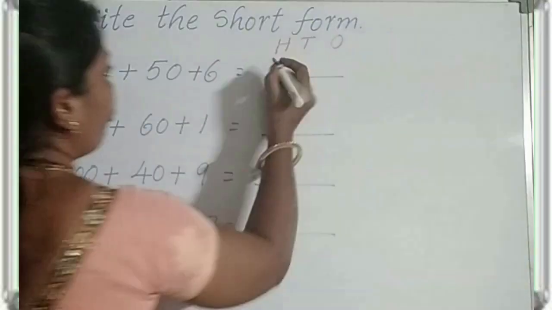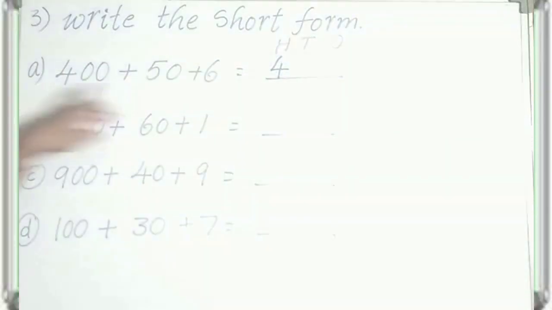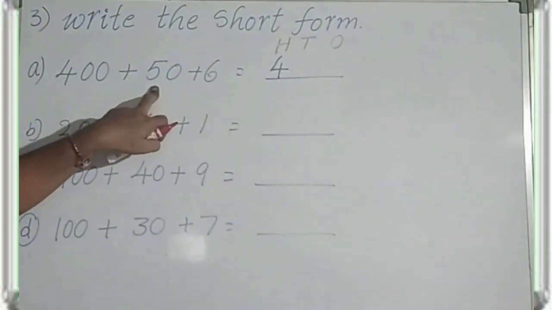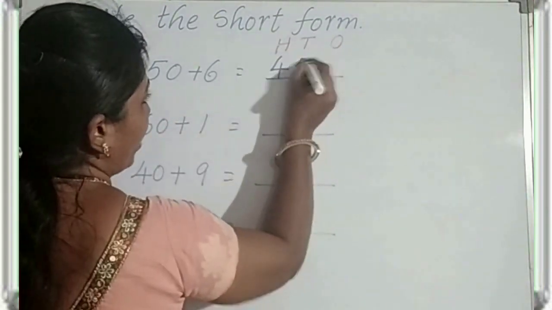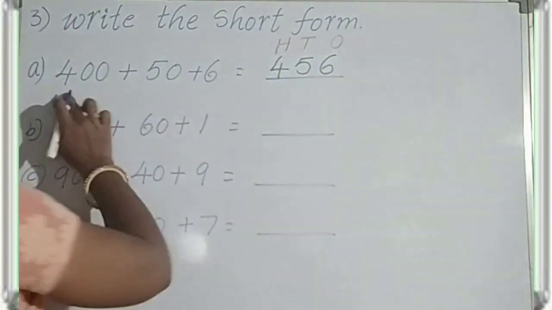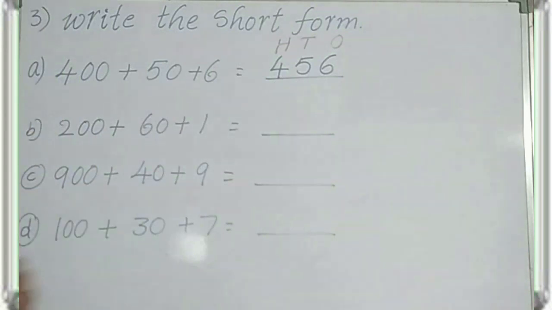How many hundreds? 4. The digit is 4. How many tens? 50. 5 tens. How many ones? 6 ones. So the standard form of 400 plus 50 plus 6 is 456.